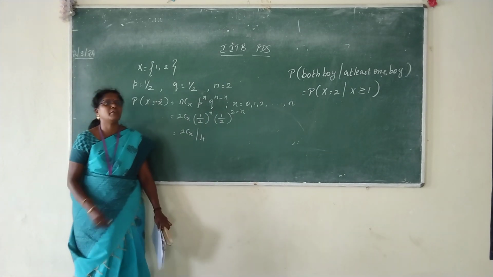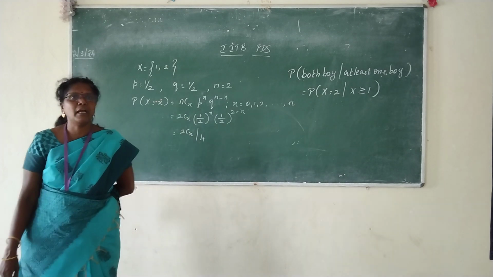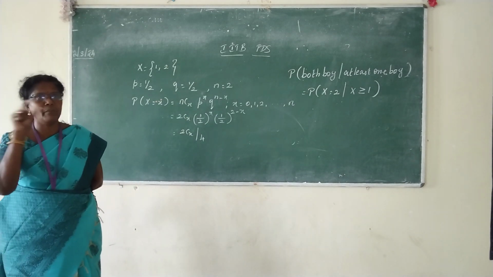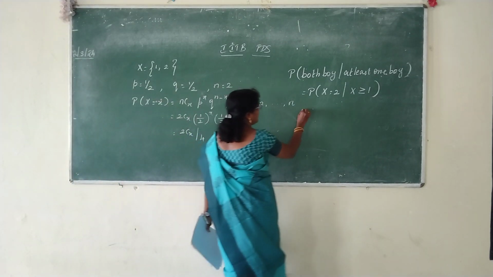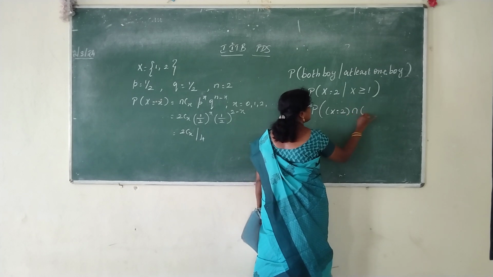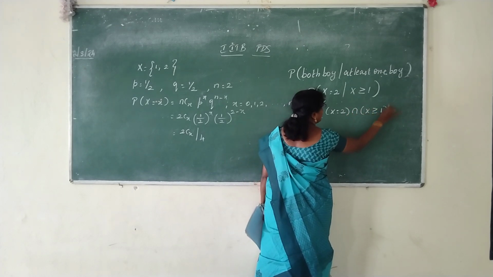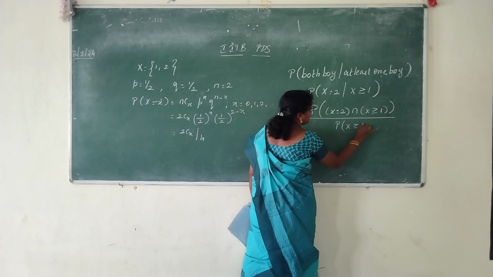Recall your conditional probability formula. P of A given B is P of A intersection B by P of B. Numerator will be the intersection, denominator will be the reciprocal. So this is equal to probability of X equal to 2 intersection X greater than or equal to 1, divided by probability of X greater than or equal to 1.